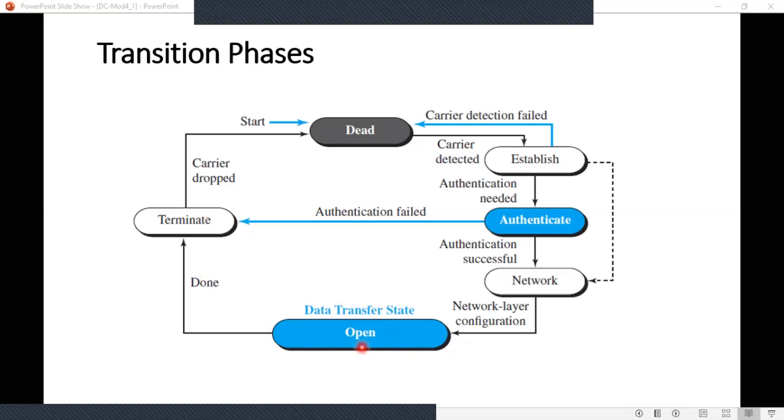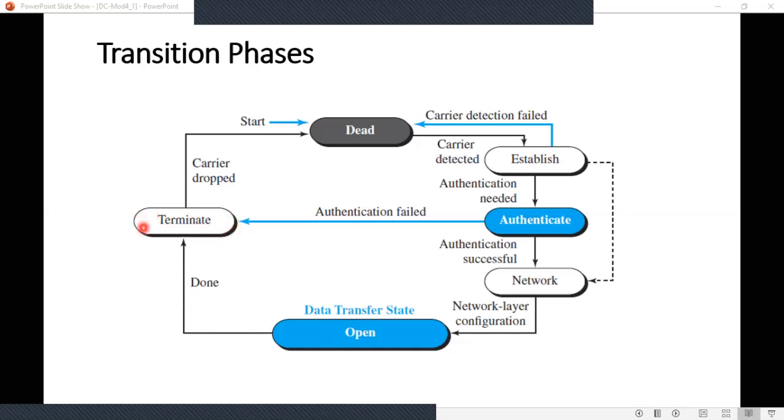In this state, all the data which the sender wants to send to the receiver is sent, and vice versa. When all the data transfer is completed, and either the sender or the receiver wants to stop the communication, then it will move from this open state to the terminate state. That is the last state of this finite state machine.